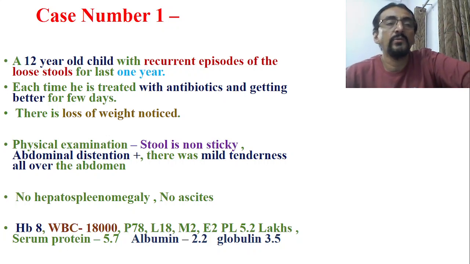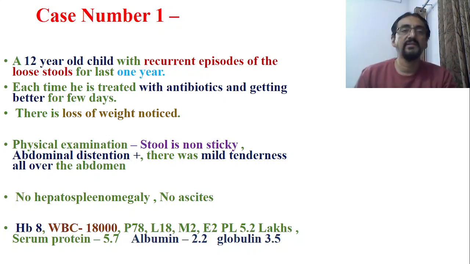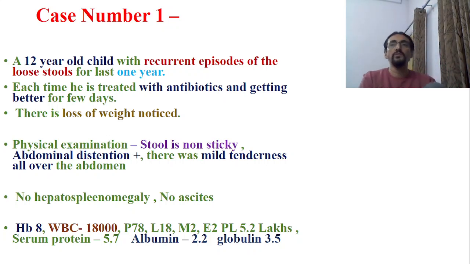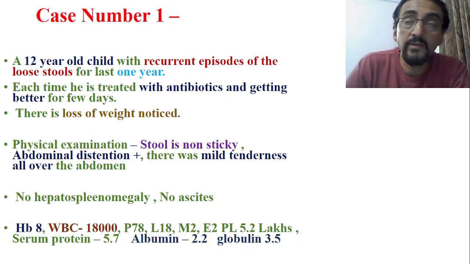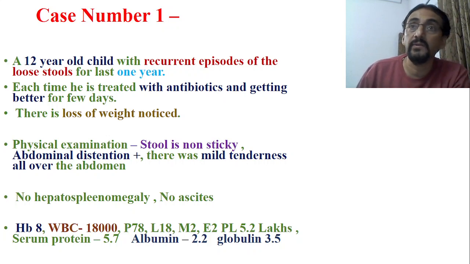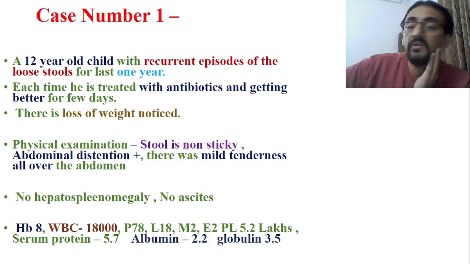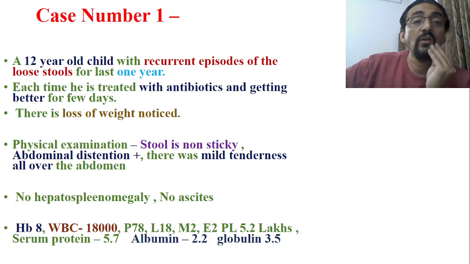A 12-year-old child with recurrent episodes of loose stool for the last 1 year. See, 12 साल का बच्चा है. He has got recurrent episodes of loose stools, diarrhea, for the last 1 year. Yes, it's chronic, because since last 1 year the problem is there. Each time he is treated with some antibiotics, and he is getting better for a few days. And there is loss of weight noticed. Parents also notice a lot of loss of weight.